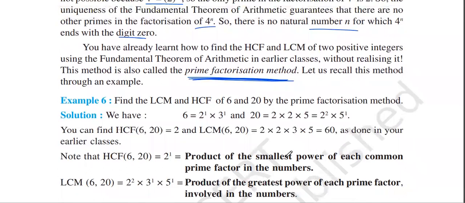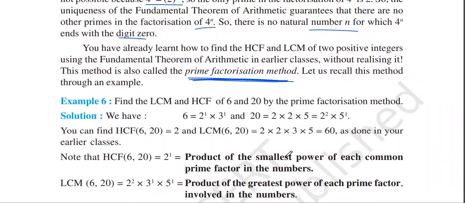Let's see what method we will be recalling. Find the LCM and HCF of 6 and 20 using the prime factorization method. 6 can be written as 2 into 3. 2 and 3 are both prime factors, so this is done. 20 can be written as 2 square into 5 to the power of 1. You can see each is a power of a prime number itself.